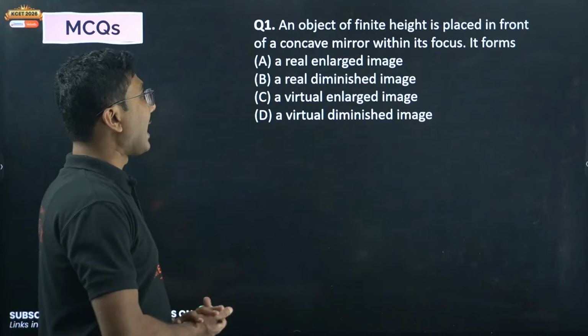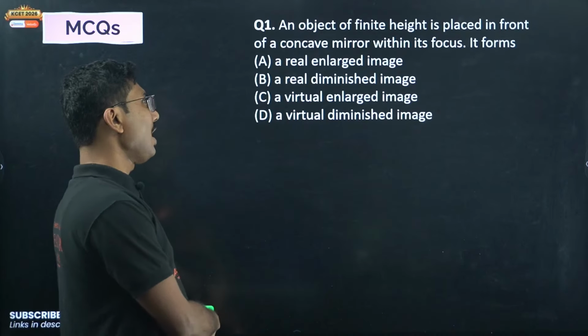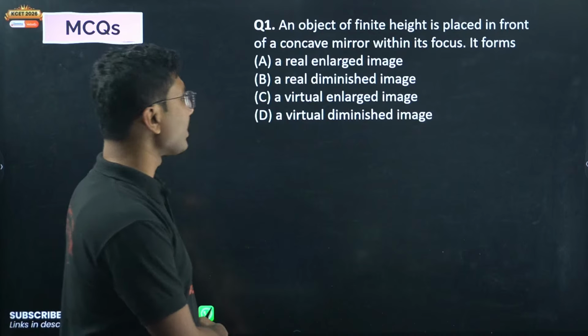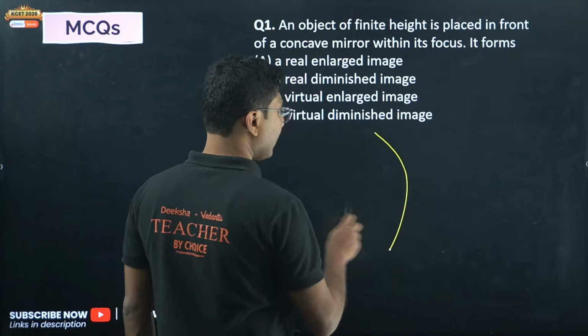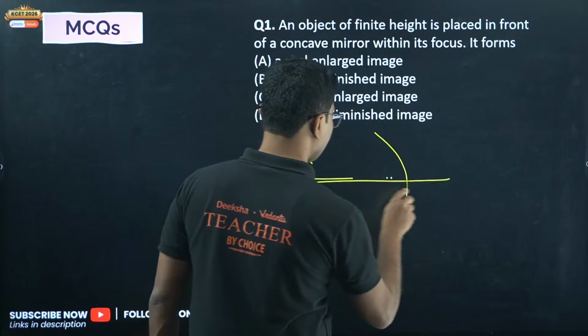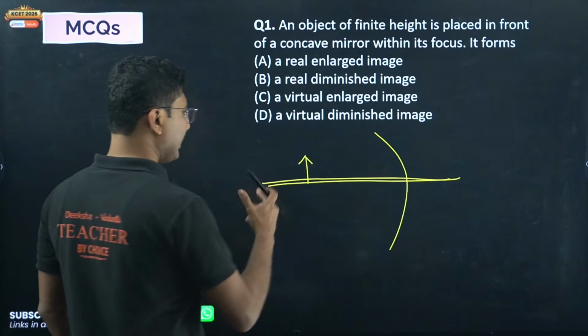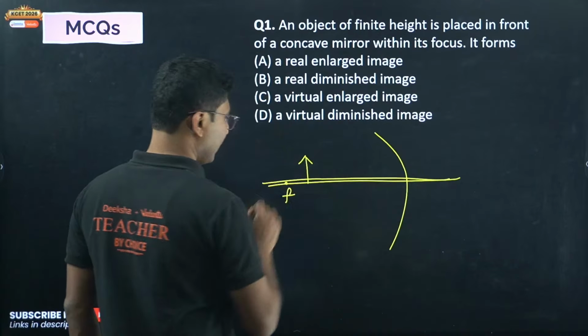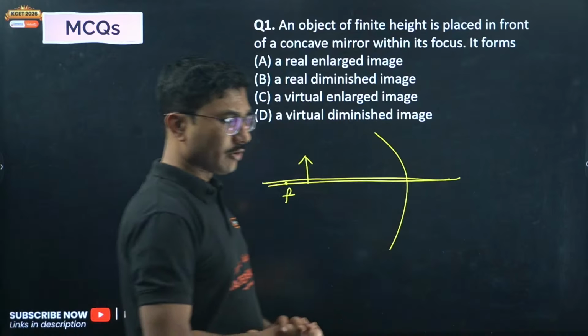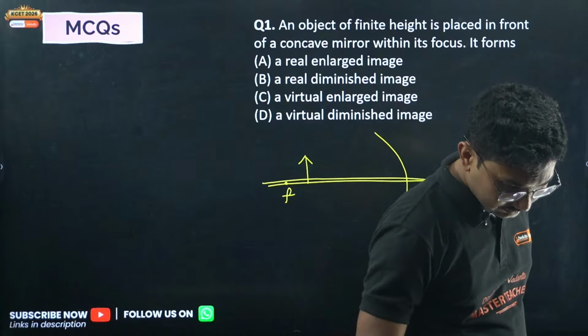Now ray optics. An object of finite height is placed in front of a concave mirror within its focus. It forms... So a concave mirror, an object is placed in front of the mirror. Within its focus means within the focal length. So what image will it form?